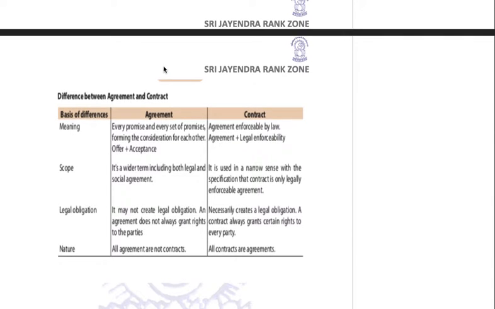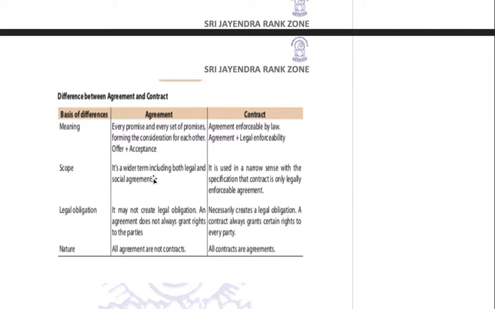Now let us understand the difference between an agreement and a contract. Agreement is every promise and every set of promises forming the consideration for each other, plus acceptance. Simply offer plus acceptance is agreement. Contract is when this agreement is enforceable by the law. Then it becomes a contract. Scope: it is a wider term including both legal and social agreements. Agreement can be of any nature, like we just discussed. It can even be religious.